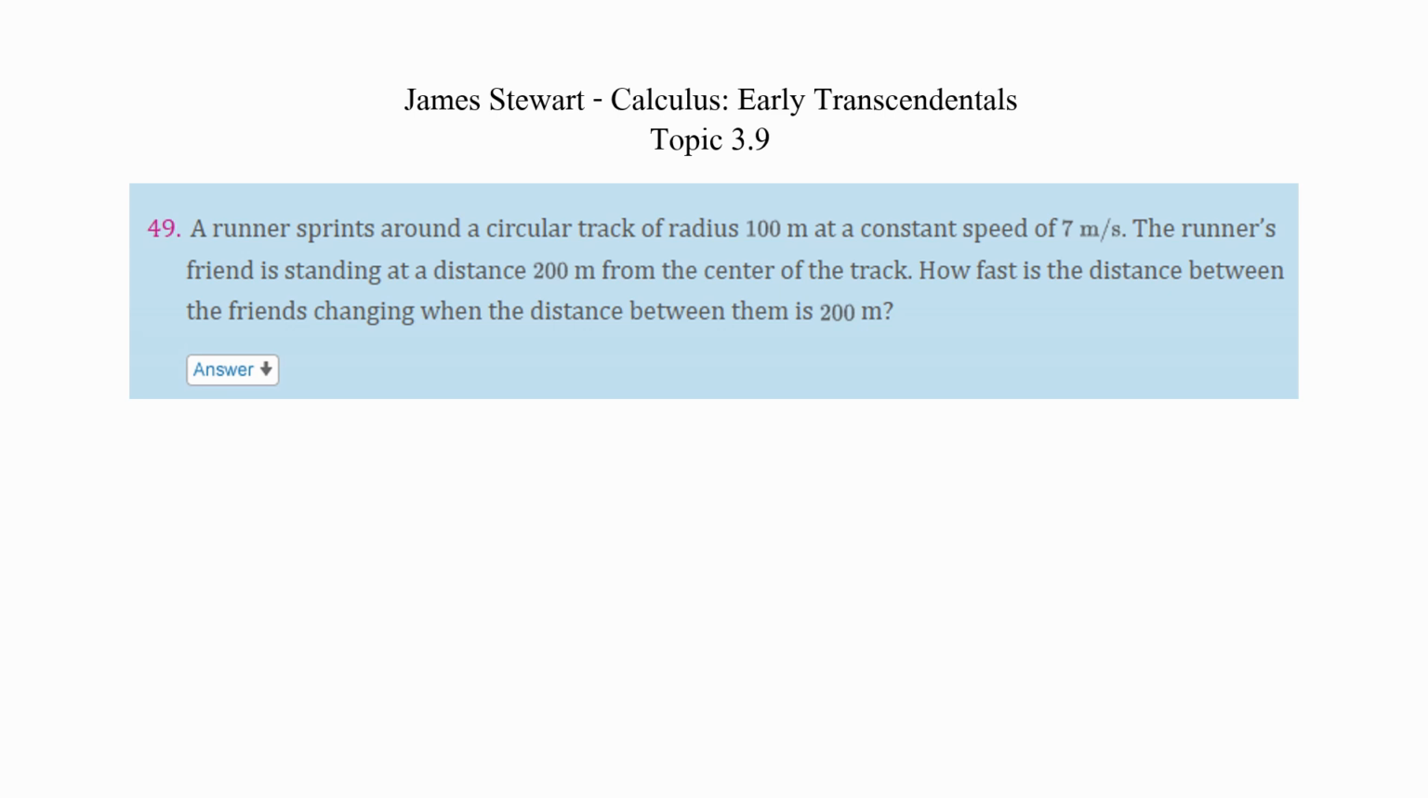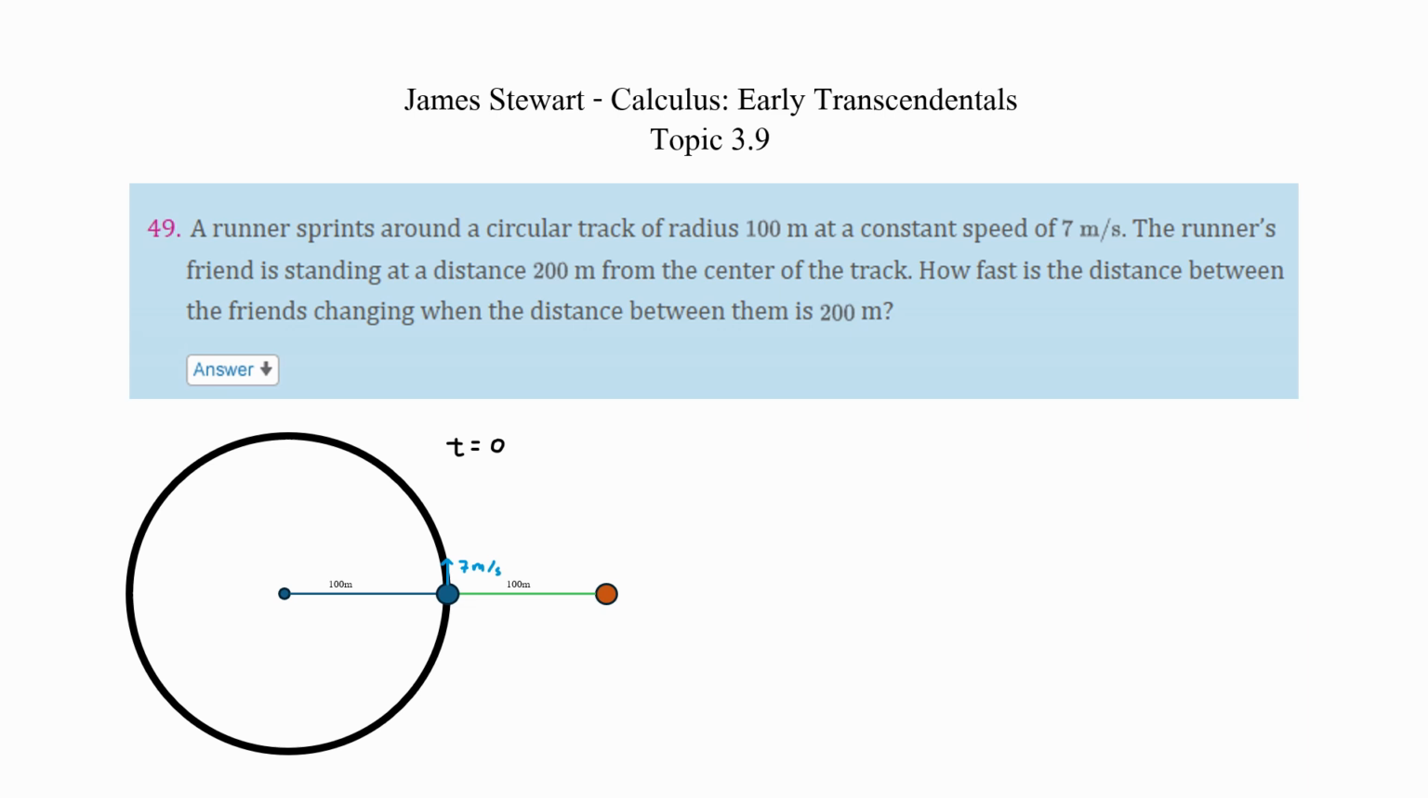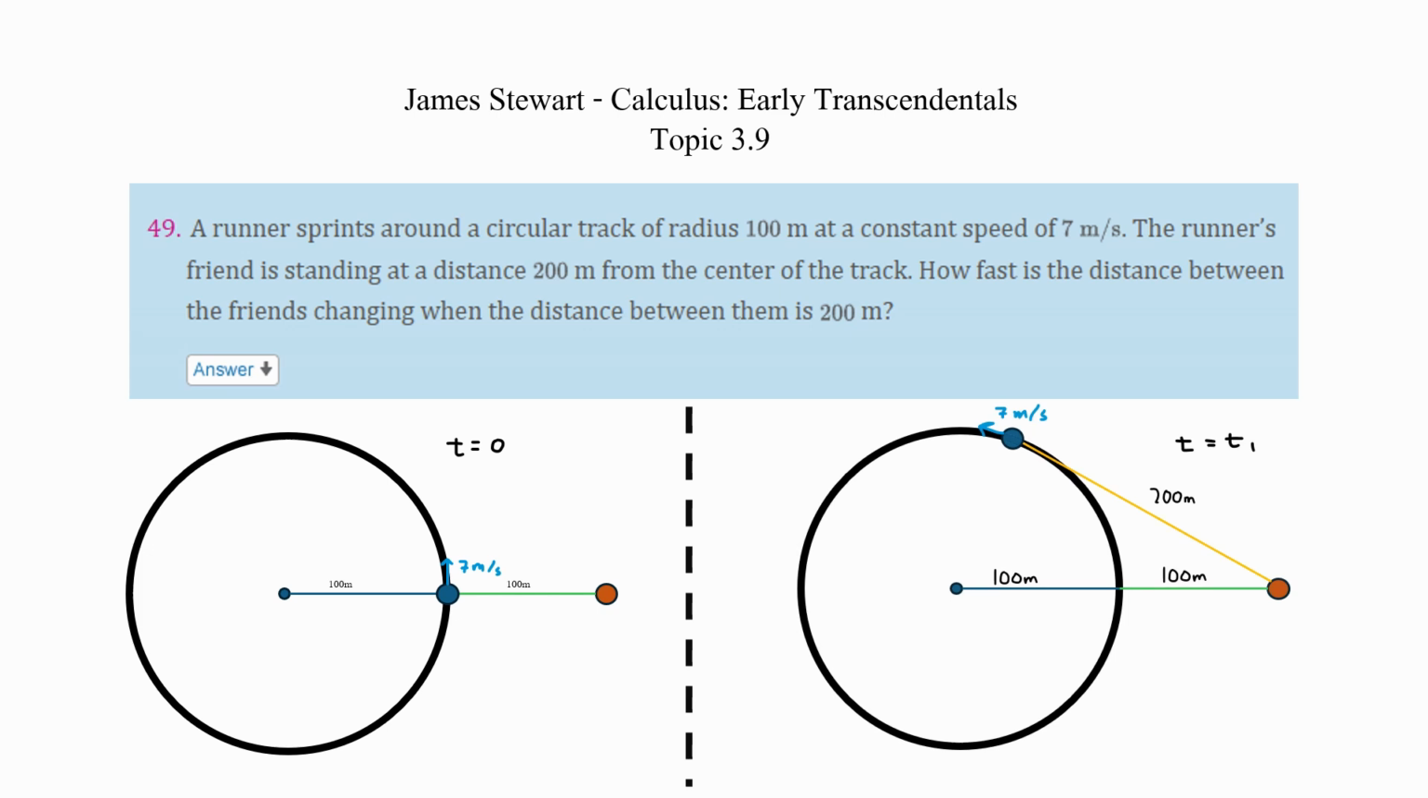So I'm going to draw out a diagram of what's going on in this problem when time is equal to 0. So this is right before the runner starts running. You can notice that the runner is 100 meters away from the center of the track, and the runner's friend is a further 100 meters away from the runner. And then, at some time during the runner's trajectory, there comes a point where the runner is 200 meters away from their friend. Again, the runner's friend is 100 meters away from the runner's starting position, so that would mean they would be 200 meters away from the center of the track.